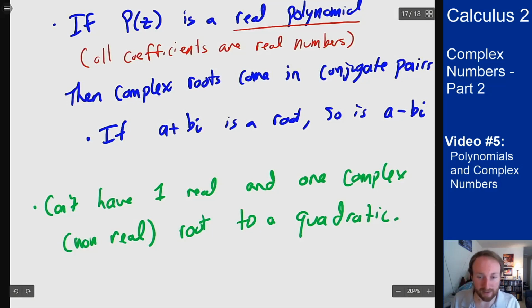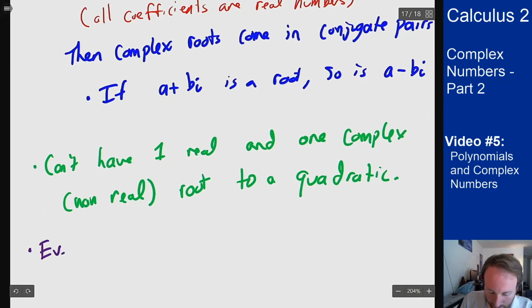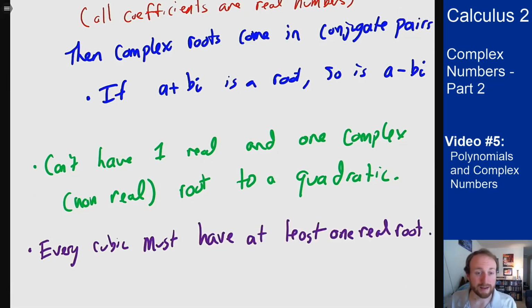This also lets you say things like the following. Every cubic must have at least 1 real root. Why is that? Well, my roots, if they are not real, must come in conjugate pairs. But I only have 3 roots total.